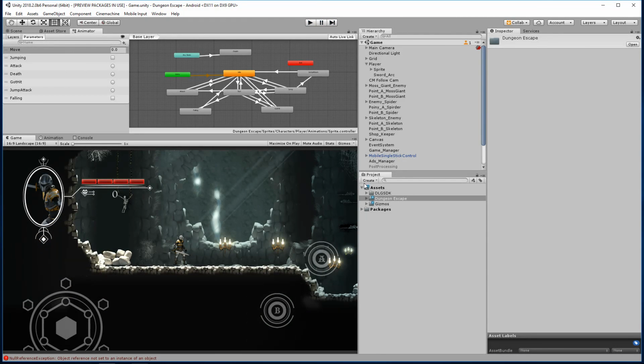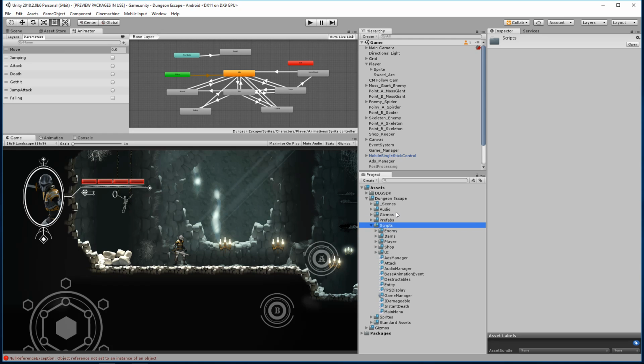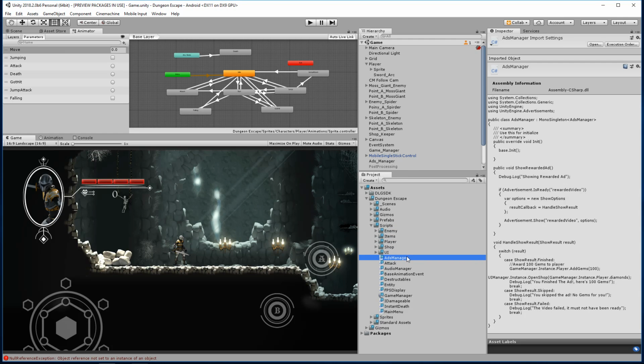So what I need to do now is get the ads button working so that we have a checkpoint system to work with. One thing I need to do here is we actually have an ads manager that we created. There are a few things we need to do. For starters, right now this ads manager only works for the shop system to give you 100 coins when you watch an ad, and it's very specific to that. So I actually need to make this more of a manager class and just handle specific functions.